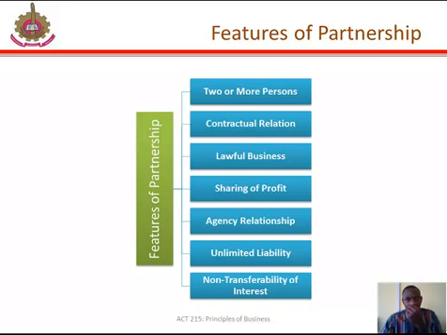Agency relationship, that is, the relationship between the partners, is a crucial test of the existence of a partnership firm. Every partner is a proprietor as well as an agent of the firm. The fifth one is unlimited liability. That means if the assets of the firm are not sufficient to meet the obligations of the creditors of the firm, the private assets of the partners can be attached to satisfy their claims.